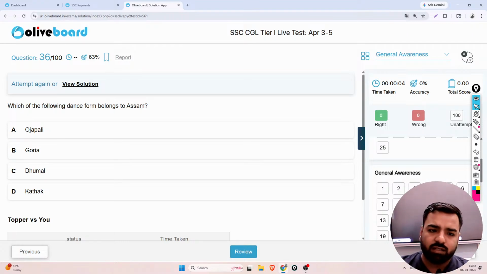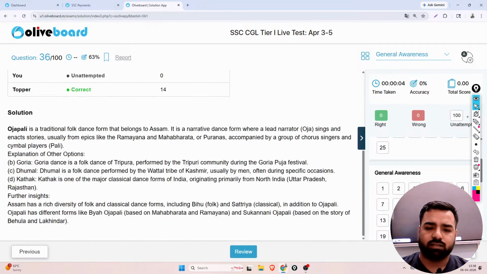Is it Ojapali, Goria, Dhumal or Kathak? What should be the correct answer, guys? So here, Kathak, no. Ojapali is the correct answer. Goria is the folk dance of Tripura. Dhumal is the folk dance of the Wattal tribe of Kashmir, usually performed by men. Kathak is a major classical dance form in India, basically from the north, that is UP and Rajasthan. So here the correct answer was option A. Next.